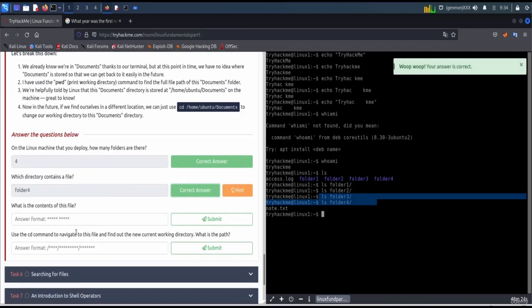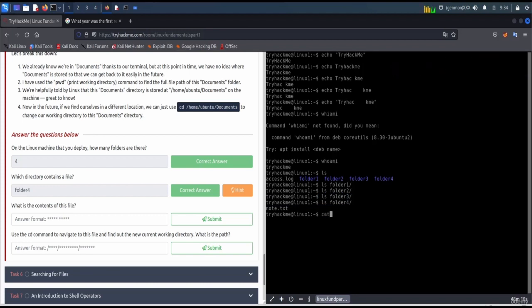And yep, correct. What is the contents of the file? So let's get it from here. We can also use cd to navigate to that folder and then cat it. Let me show you here. cd folder 4, enter, ls to list the contents and then cat. The contents is hello world.